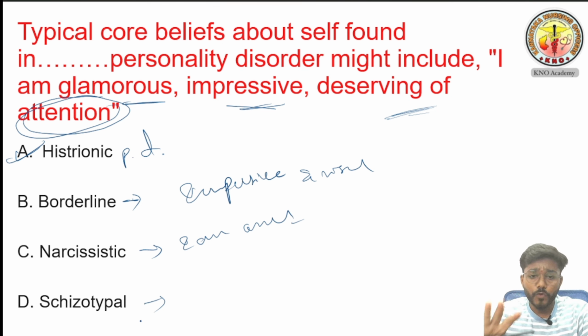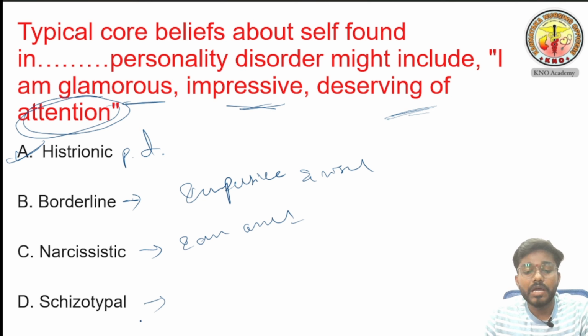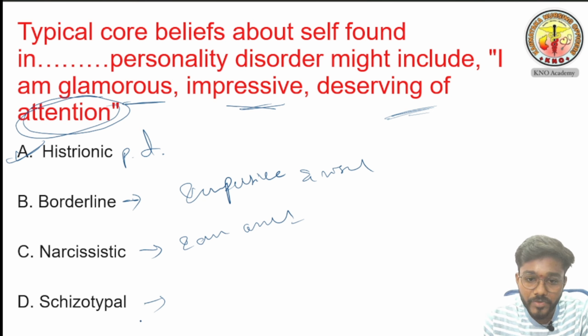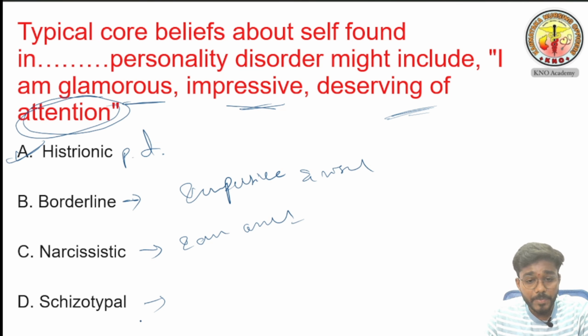See, I am telling you 4 lines you have to keep in your mind. With these 4 lines you can understand this cluster B. If the person says, I am going to break the rules, I am going to harm others and I am not having control over my gratification, then it is called antisocial personality disorder. If the person says the whole world's attention should be towards me, then it is called histrionic personality disorder.